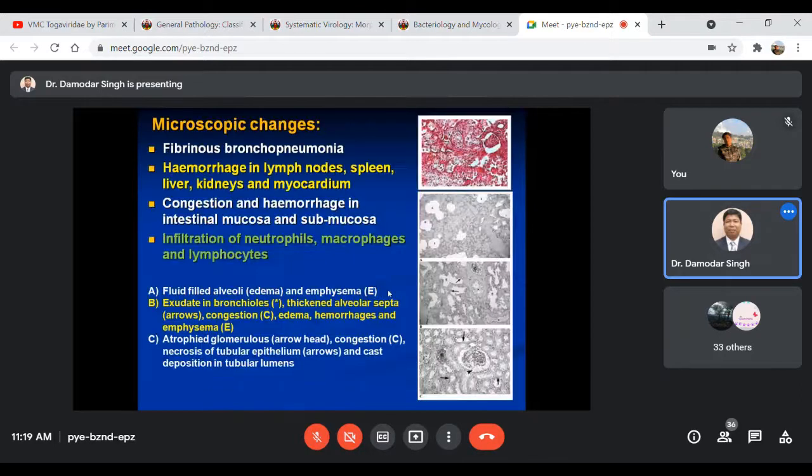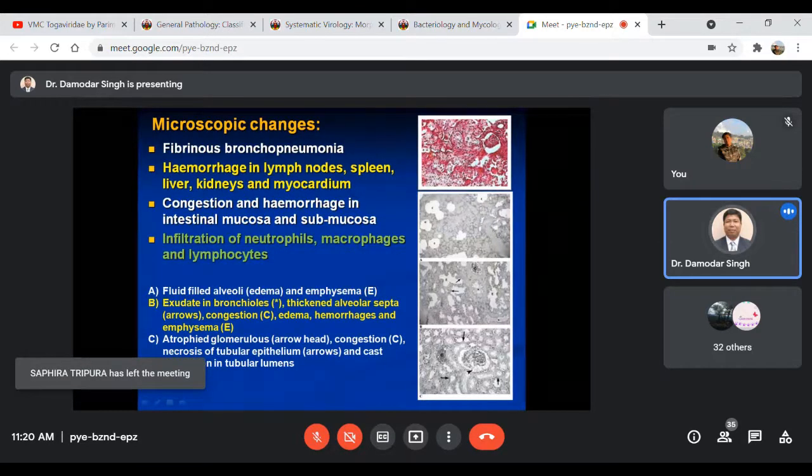Then, other microscopic lesions: you may find fibrinous type of bronchopneumonia where the interalveolar septa and spaces are filled with fibrinous exudates.